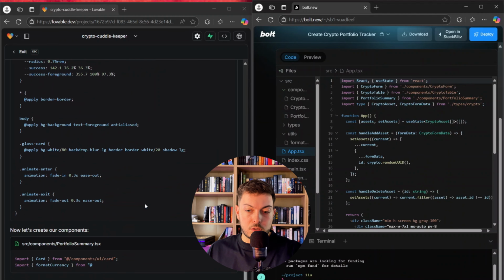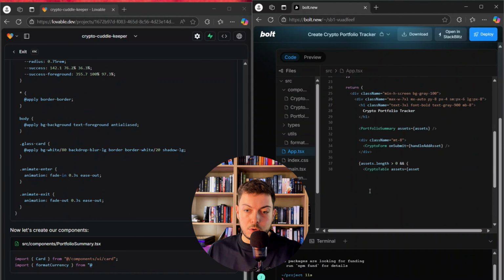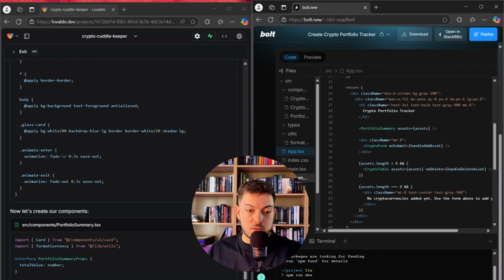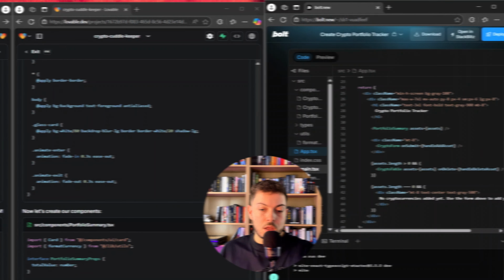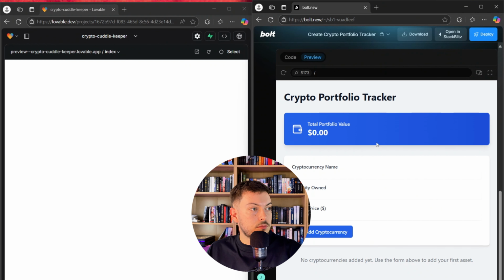Look at that. Look how they are on par with each other, and they're pretty much creating very similar files. Obviously, it's the same application. Oh, it does. Yeah, Bolt.new got there first.